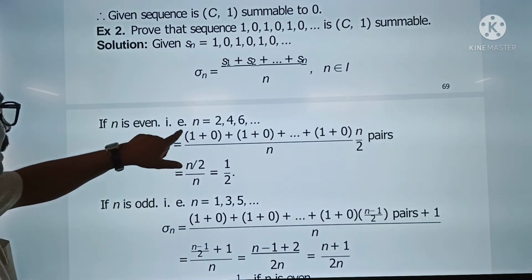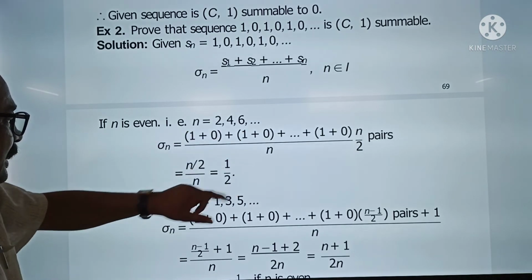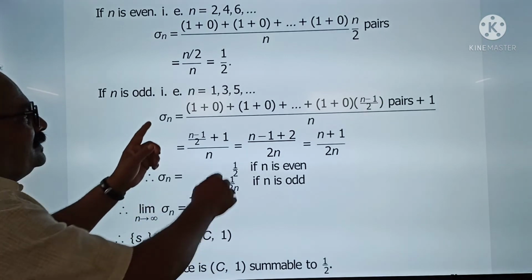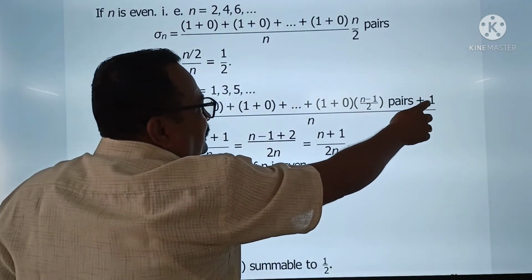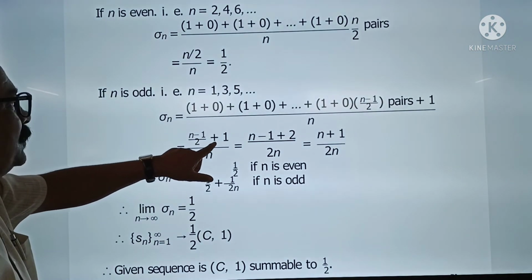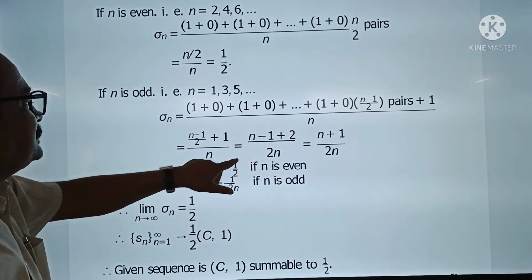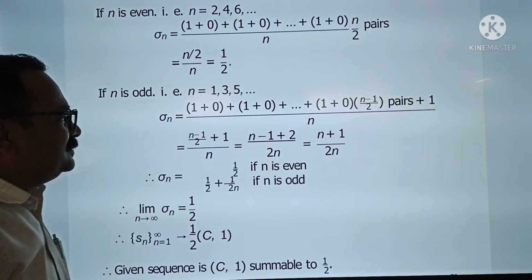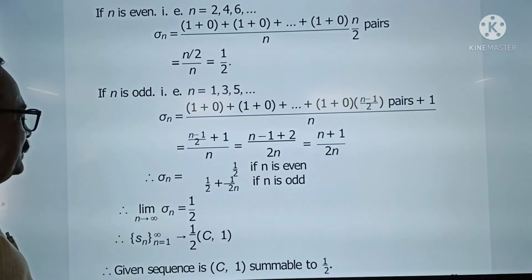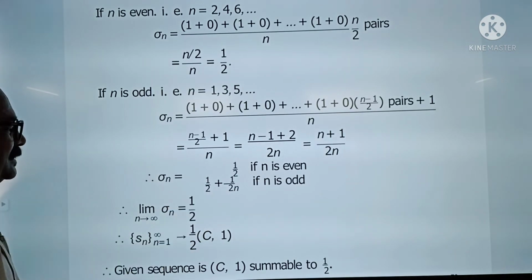म्हणजे if n is even, then we get this one. If n is odd, 1 3 5 dot dot dot, हे n minus 1 by 2 pairs आणि एक आहे तसं राहील. म्हणजे n minus 1 by 2 plus that 1 divided by n. Simplifying we get n plus 1 upon 2n. May be written 1 by 2 plus 1 upon 2n.